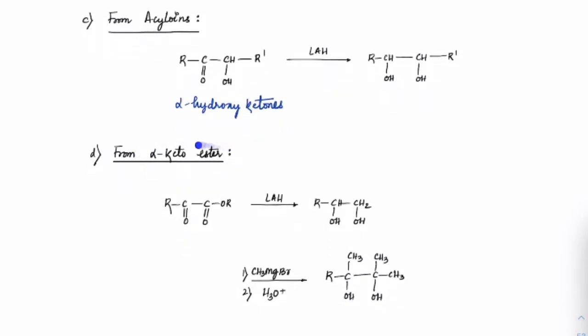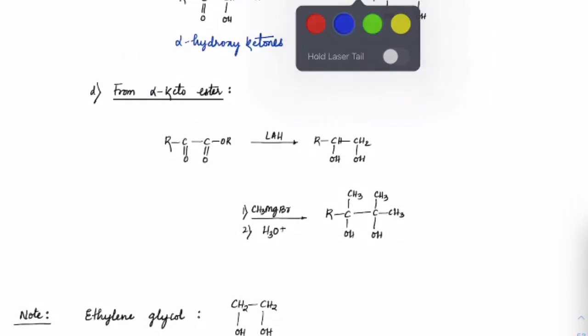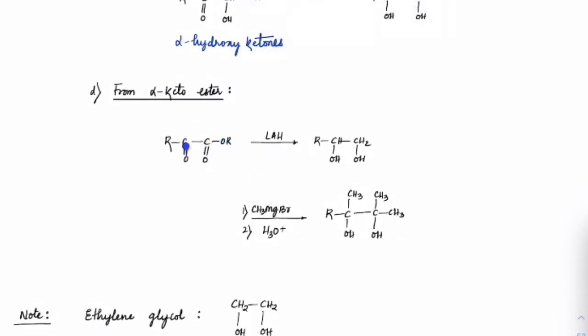Alpha keto ester. Suppose you have the same thing: this side there is a keto form, this side there is an ester form. React that with lithium aluminum hydride, again we will get these diols. If you treat that with Grignard's reagent also, CH3 will attack here, CH3 will attack here, CH3 will attack here. On both sides we will get this, right? Just to remind you, if CH3 attacks on the ester, we require 2 moles. If it attacks on the ketone, we require 1 mole. So totally 3 moles are required.